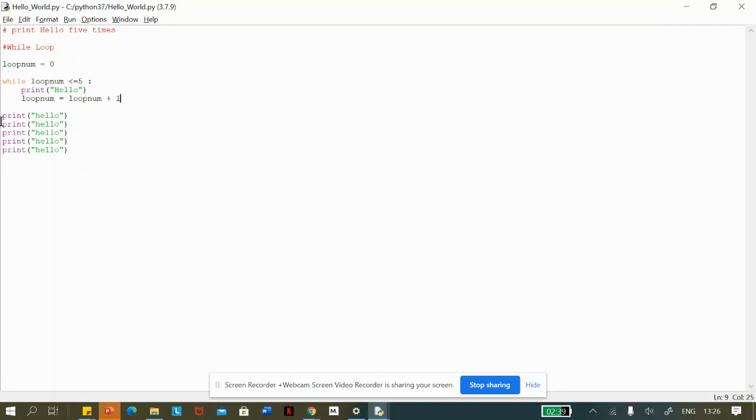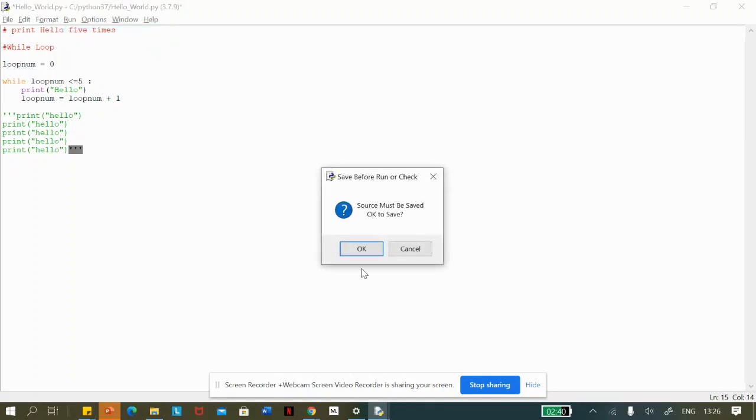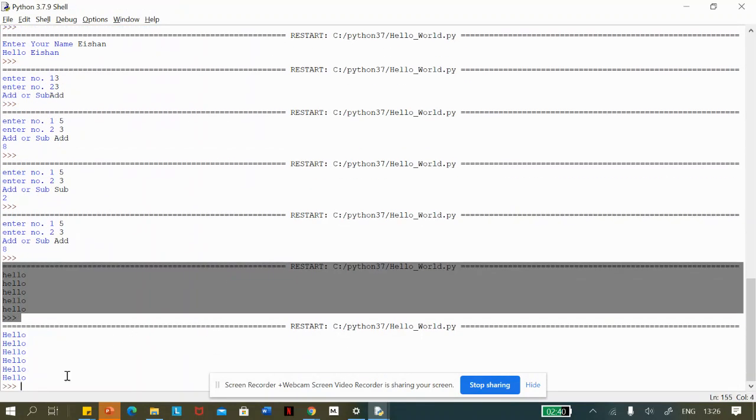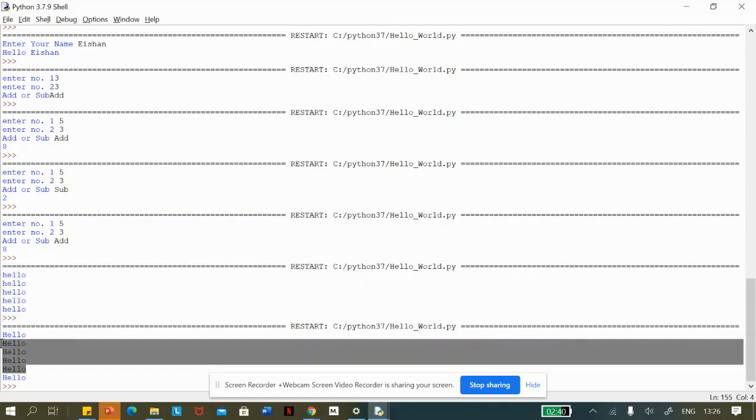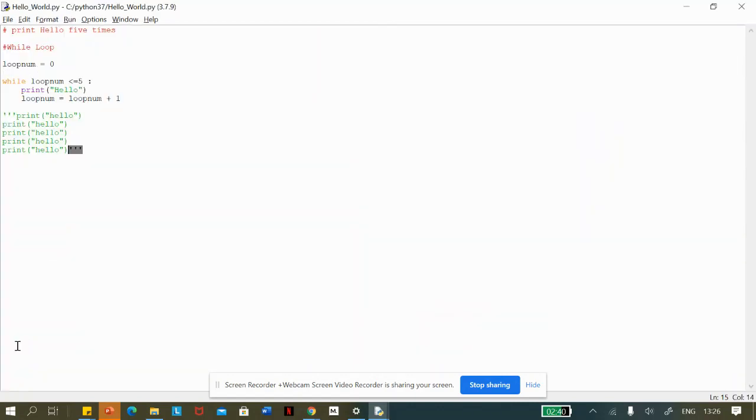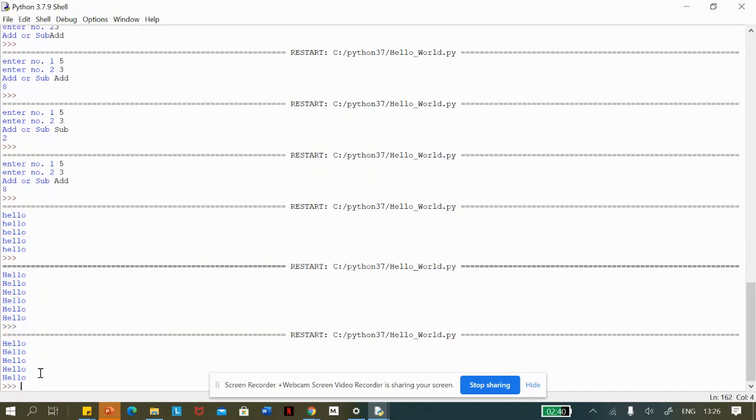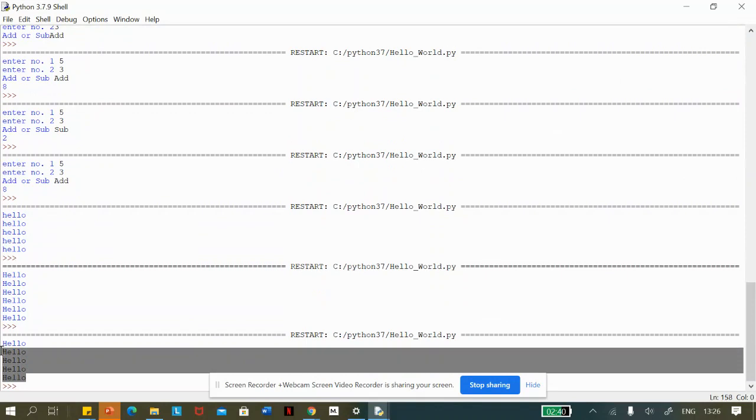Now let's see what happens. I'm going to indent this thing now. Putting triple quotation marks gives Python an instruction telling it not to run this section of the code. So if I do this, it's the same thing again: hello, hello, hello, hello, hello. Oh, but it ran 6 times. That is my bad. Let's try again. See, hello, hello, hello, hello, hello, 5 times.